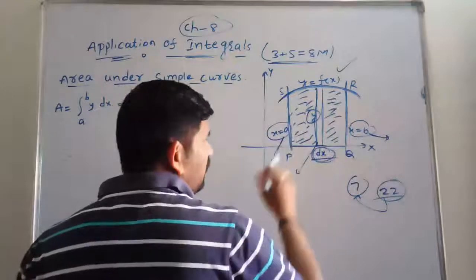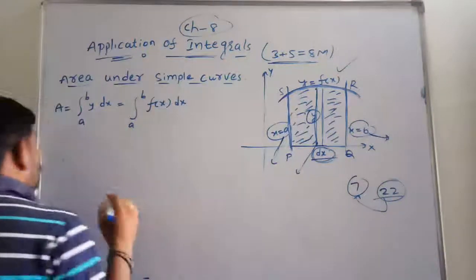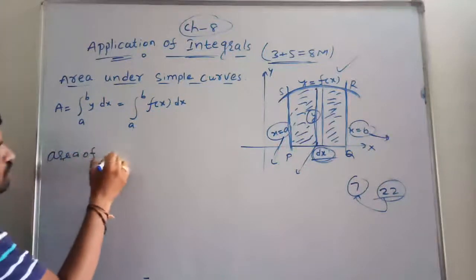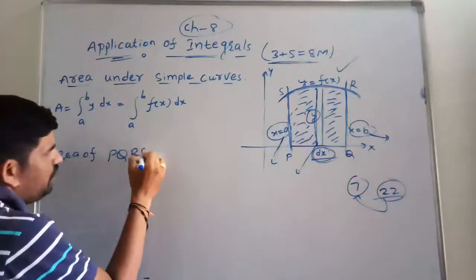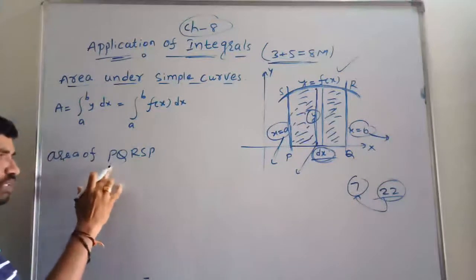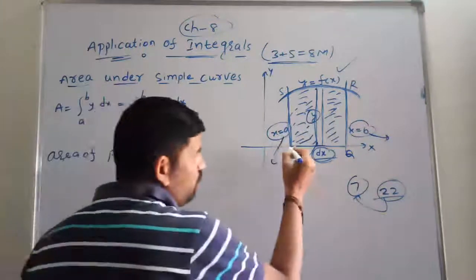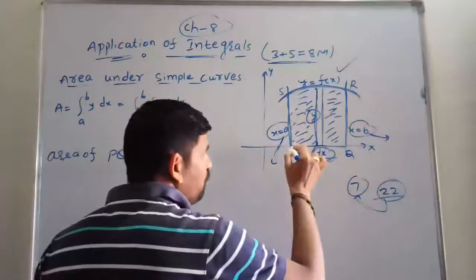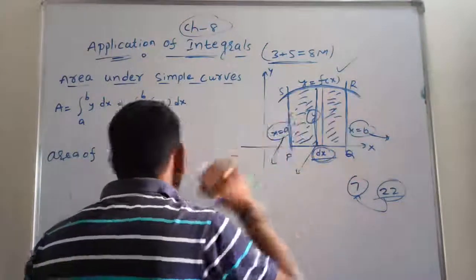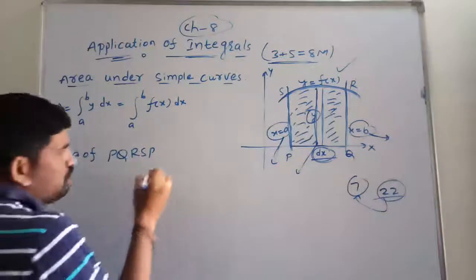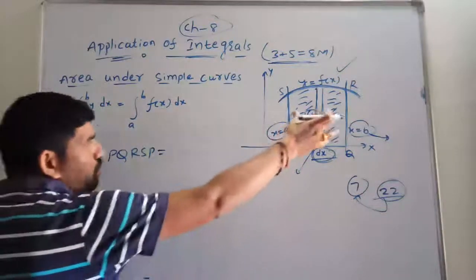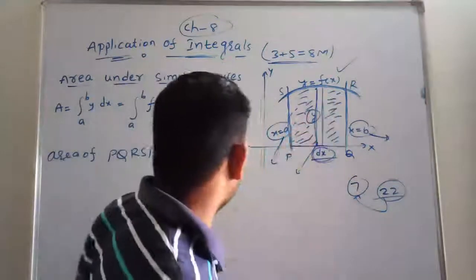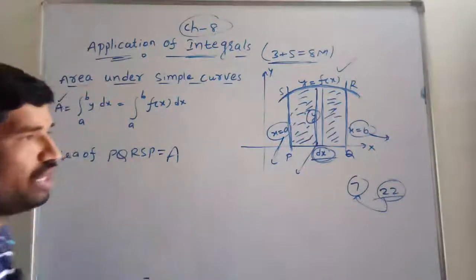Now we can find the total area of this shaded region. How can we find the area of this shaded region? We just have to write here: area of PQRSP. Please observe, we have to write like this only. From which point are we going to start? We again have to come to that point only. Area of PQRSP is equal to capital A, which indicates the area of this total part. That's why I'm writing here capital A is equal to.